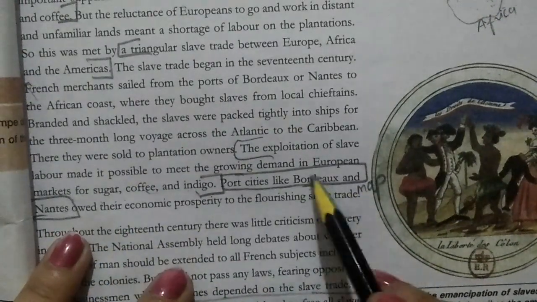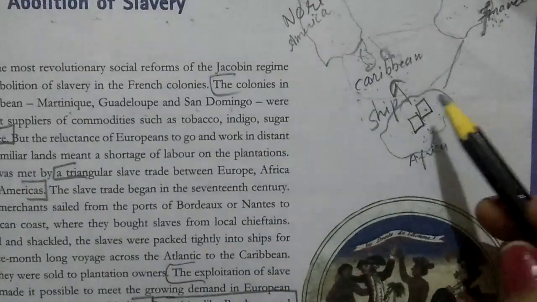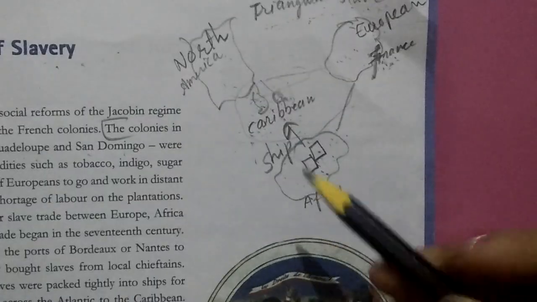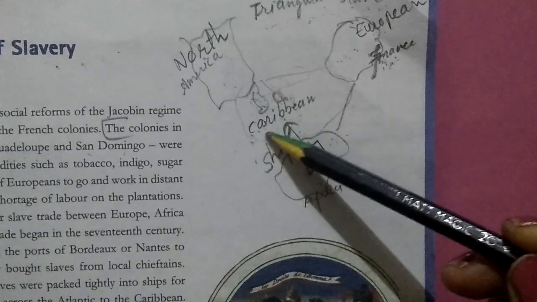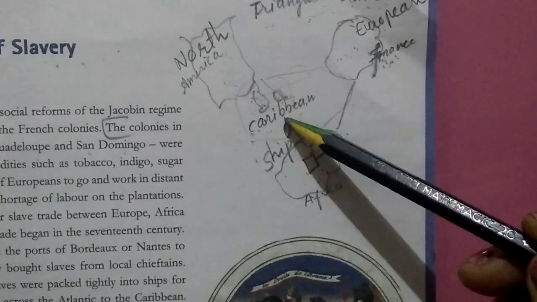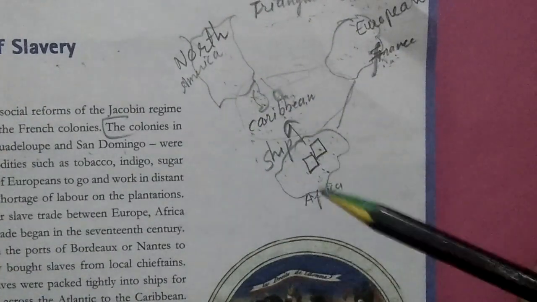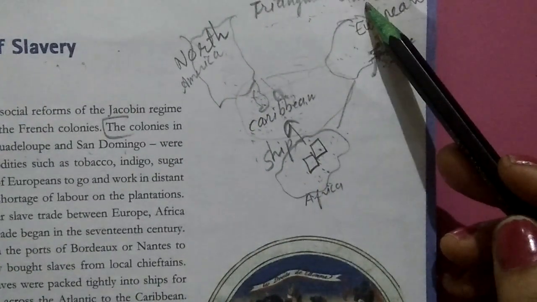These two cities were used for what purpose? For transporting slaves from France and Africa to the North American Caribbean province, the Caribbean islands. So this whole trade was called the slave trade.